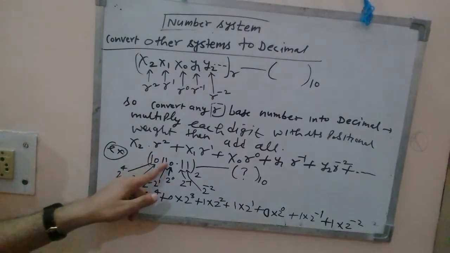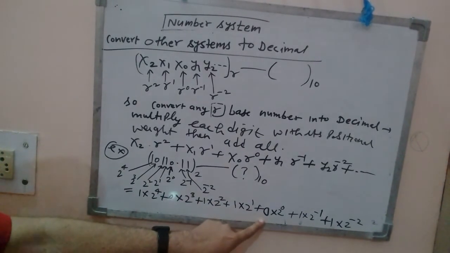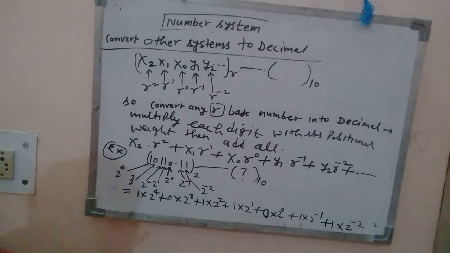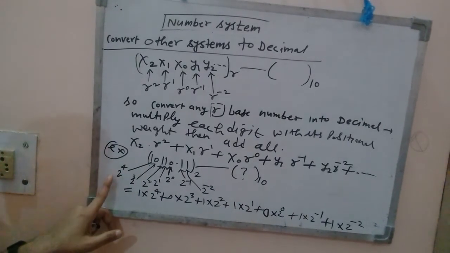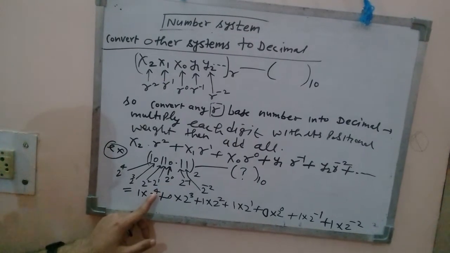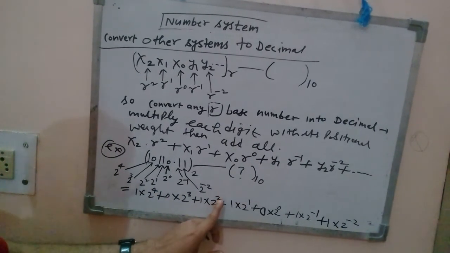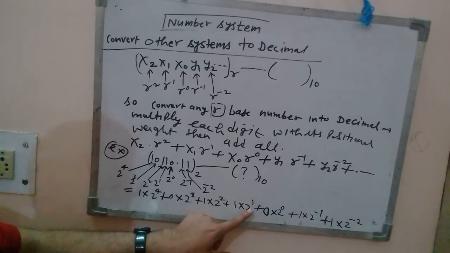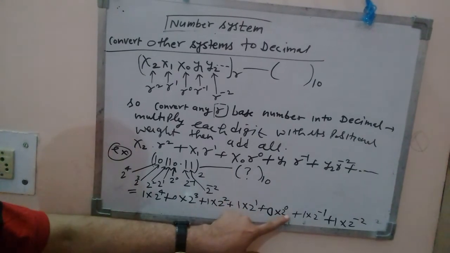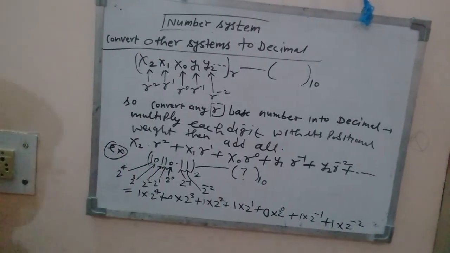So multiplication factors are 2 to the power 4, 3, 2, 1, 0, and after the decimal 2 to the power minus 1, 2 to the power minus 2.